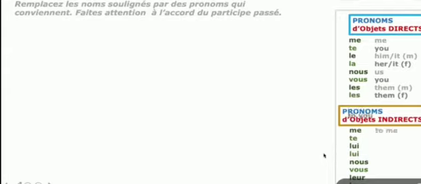Me is to me, te to you, lui is to him, to her, nous to us, vous to you, leur to them masculine, leur to them feminine. So the difference is only in 4 words. So direct object pronoun and indirect object pronoun: see the difference, only 4 words are different. Okay. So remember these things.